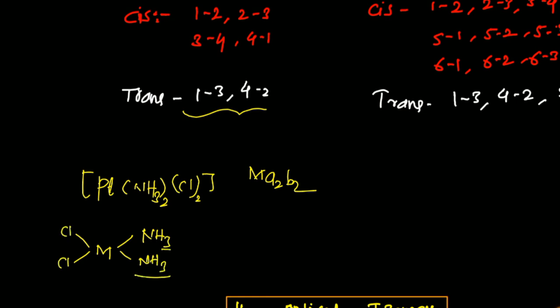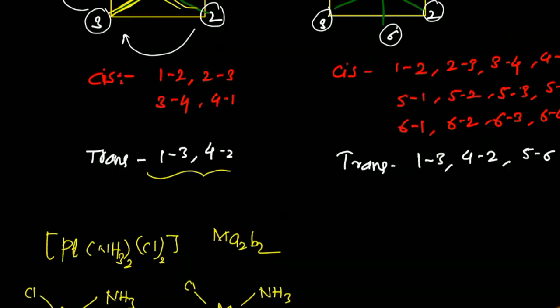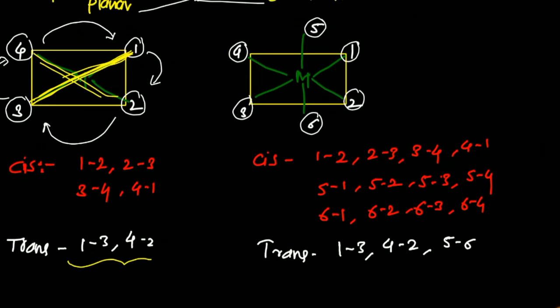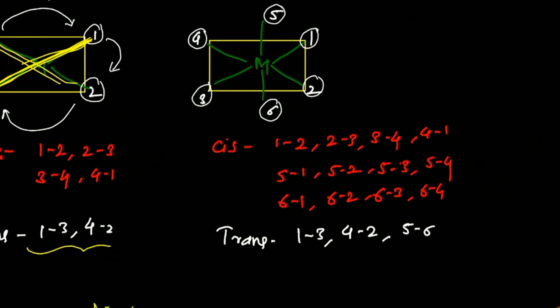Now, look at this. These two amine groups are on the same side, these two Cl are on the same side, that is why it is a cis isomer, and for that there is also a trans possibility. Now, naming of these complexes requires the cis and trans terminology, because these isomers show geometrical isomerism. Now, what about octahedral complexes? For octahedral complexes, most positions are cis.